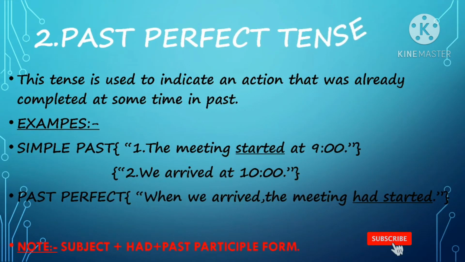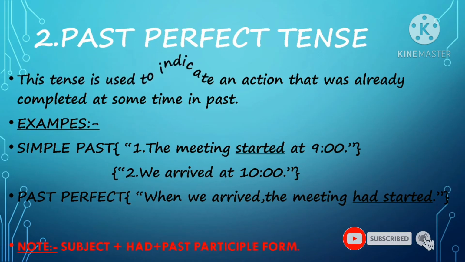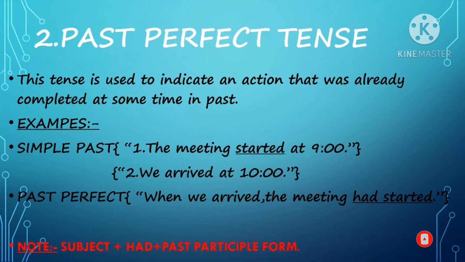Past perfect tense. This tense is used to indicate an action that was already completed at some time in the past. It means this tense refers to a time earlier than before. It is used to make it clear that one event happened before another in the past. It does not matter which event is mentioned first. The tense makes it clear which one happened first.